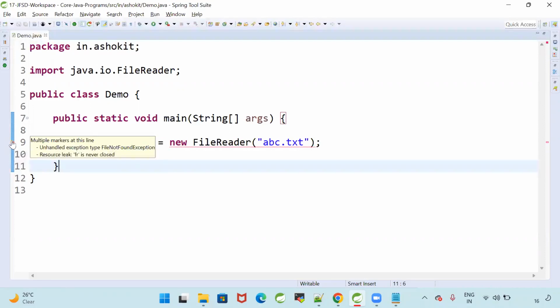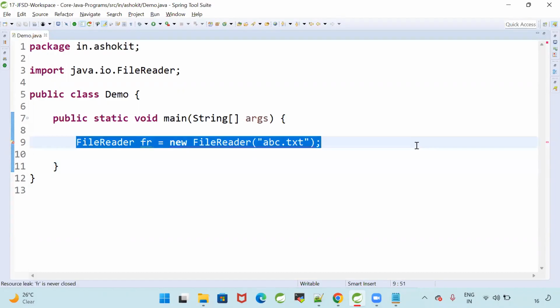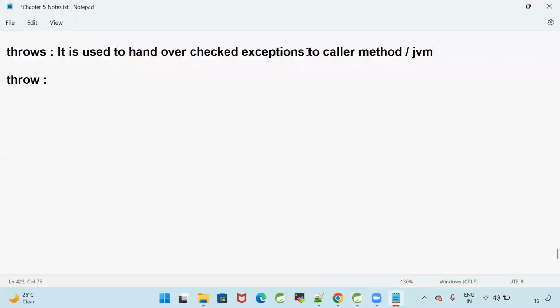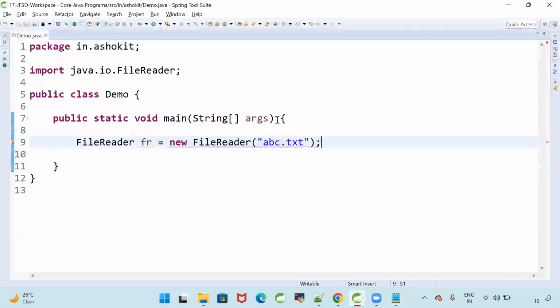When my program has a checked exception, I am not interested in handling it. I want to hand over that exception to the caller method or JVM. In order to do this, we go for the throws keyword.